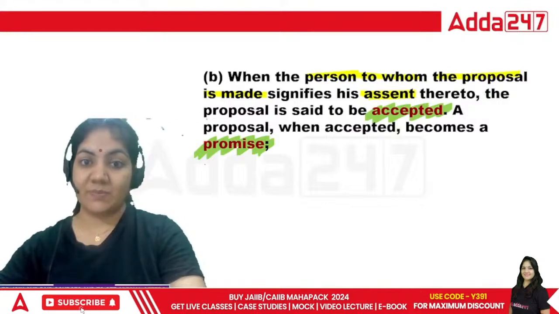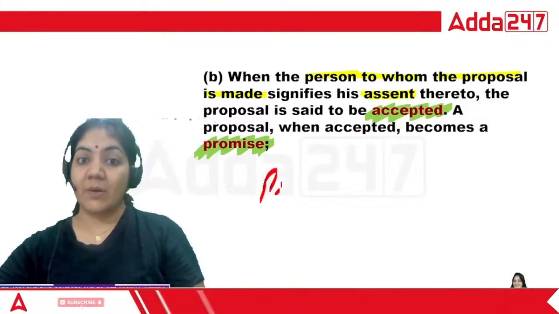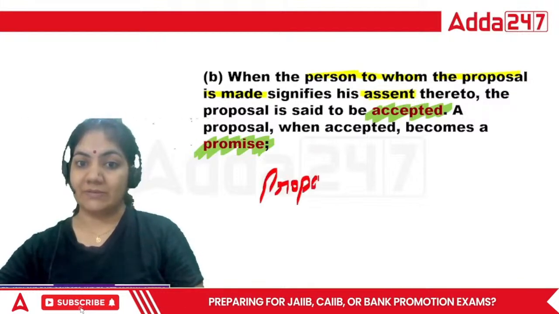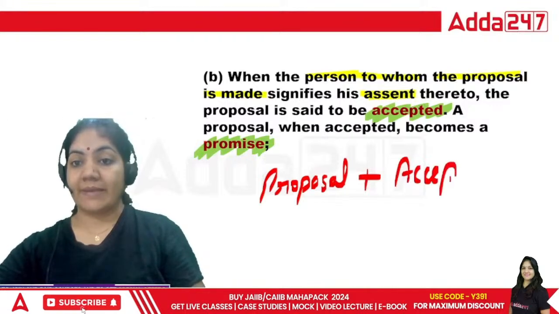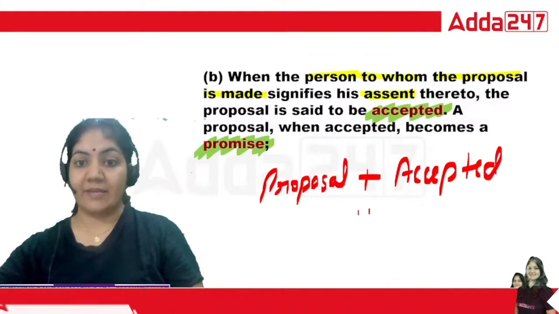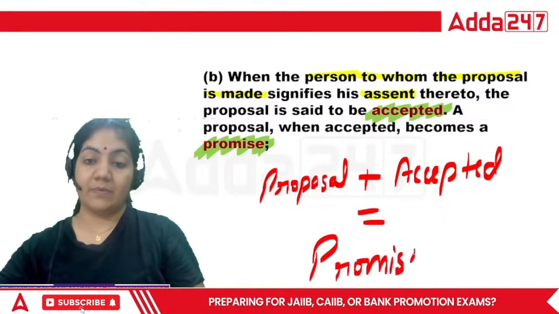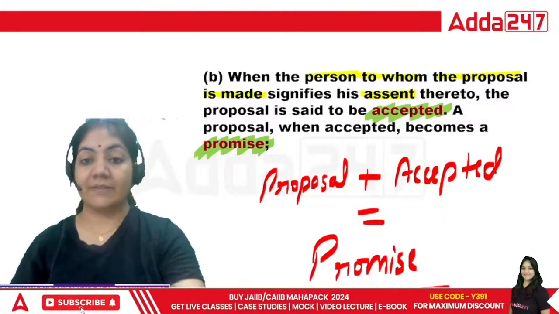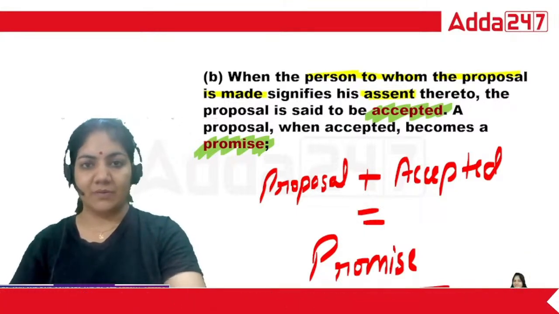And what is promise? The promise is basically when proposal is accepted, that is equal to promise. When proposal is accepted, guys, that is equal to promise. So this is the simple term.